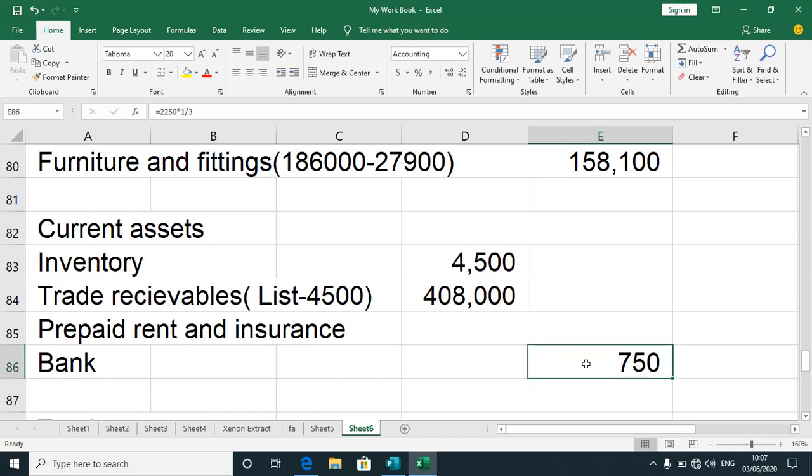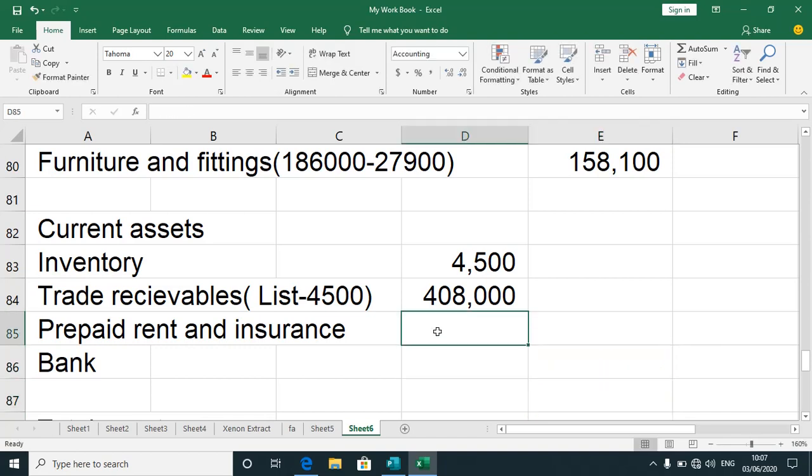Okay, that's what I was looking for. Let's just work it out simply by saying 2 months over 3 months by 600. For the first figure, we're getting a 400, and then from working out 2250 by 1 over 3, we're getting a 750. And so what we have there is a 1150.